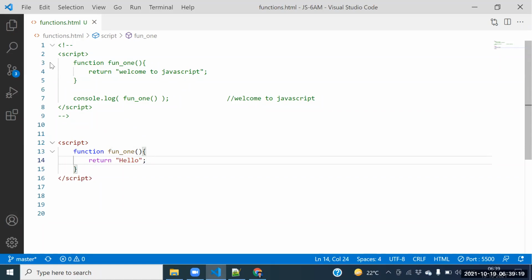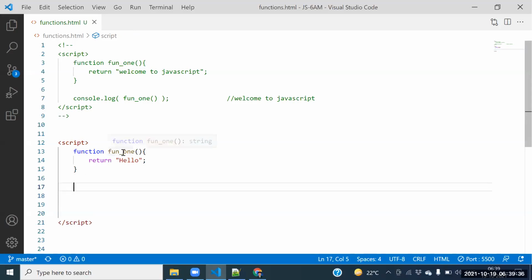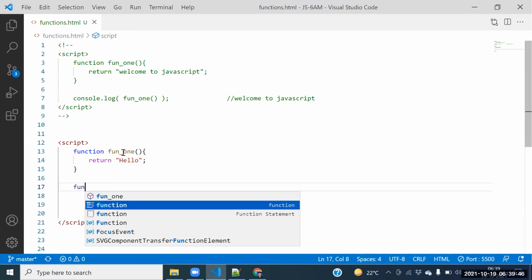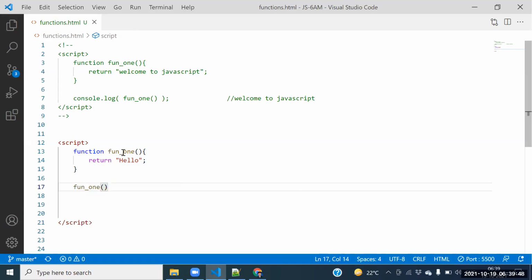Next one. Sandeep, line numbers 13, 14, 15. What do you call this? Function definition. And after providing the function definition, you need to call that function. How can you call? Function one of. Ida, how to call the function? Function one of.